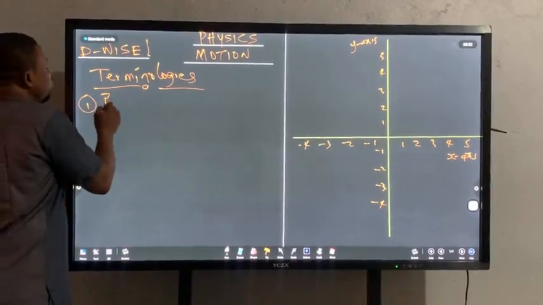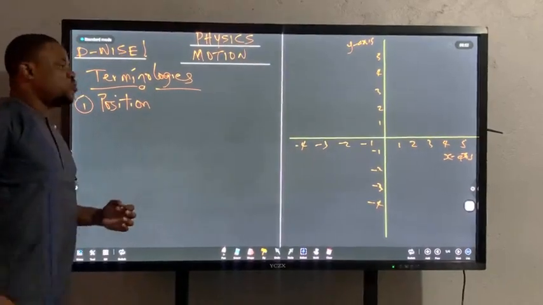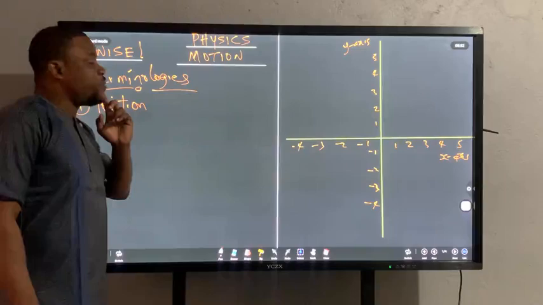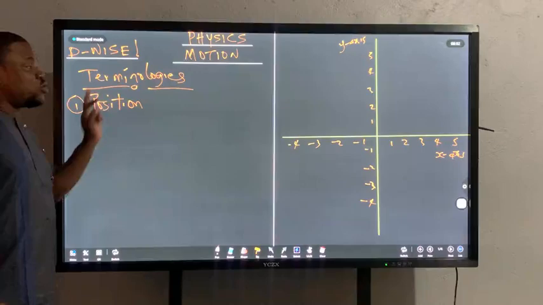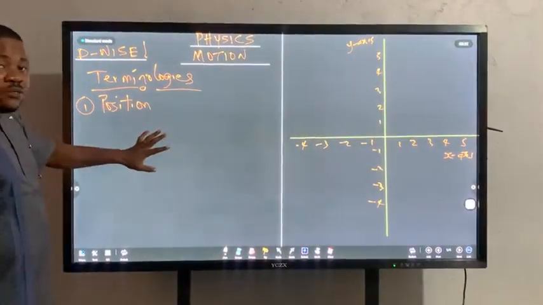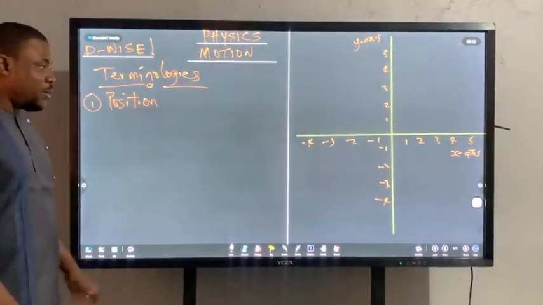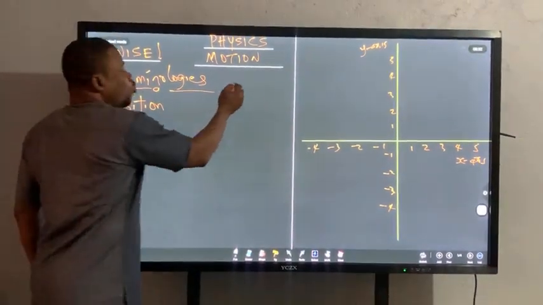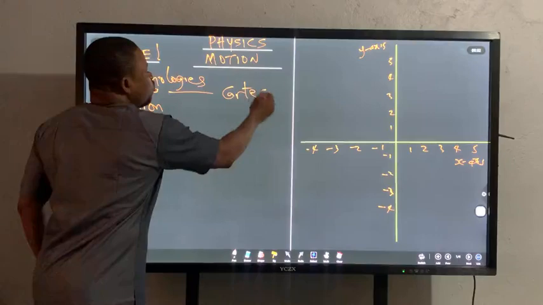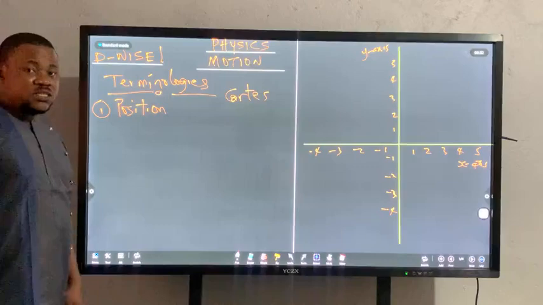The first is going to be position. For us to understand position properly, I will need to explain the Cartesian plane. It's going to be difficult to locate the position of an object on a plane without the use of that Cartesian axis. It's called Cartesian axis because of the person who formulated it, the inventor of the Cartesian plane, Descartes, right?